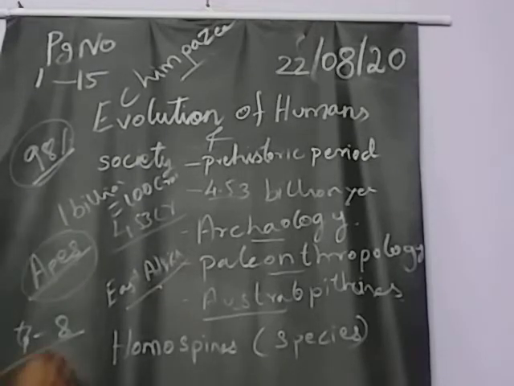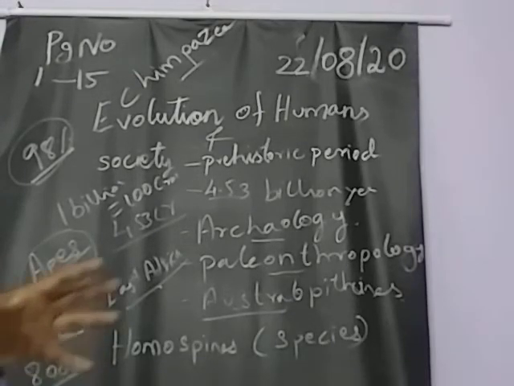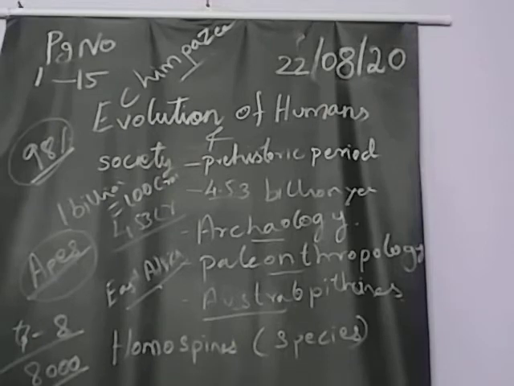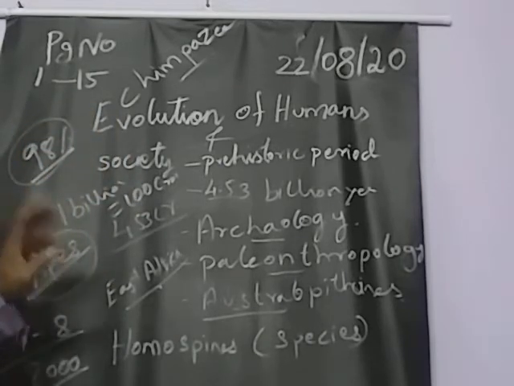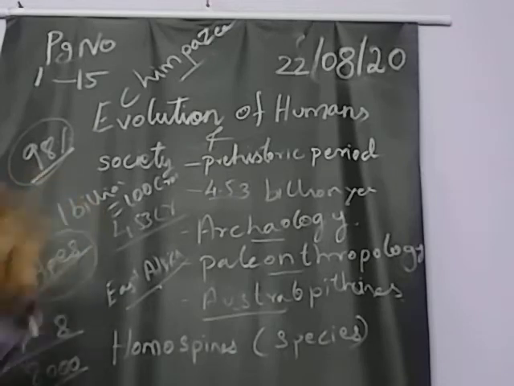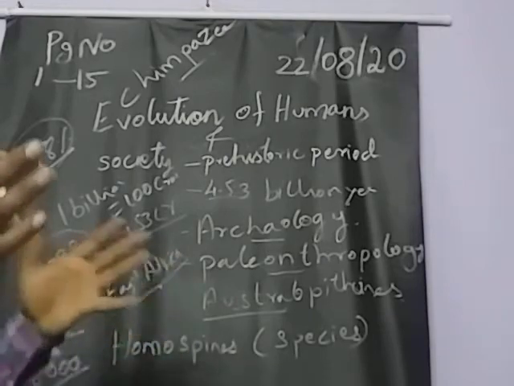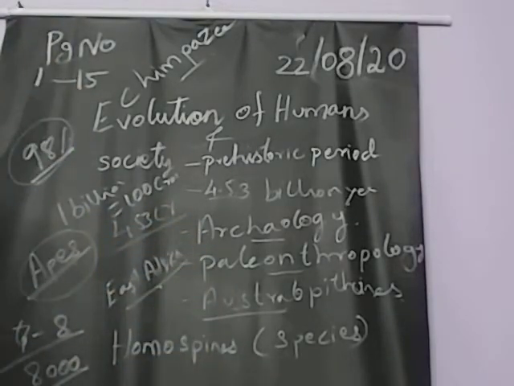For example, 8,000 years before, the humans started to do agriculture. It's all approximate value only. We don't have a proper value, but the approximate value will be correct, more or less. So 7 to 8 lakh years before, the humans started to move towards different areas. 8,000 years is not particularly correct data, but more or less 8,000 years before, the humans started to do agriculture.